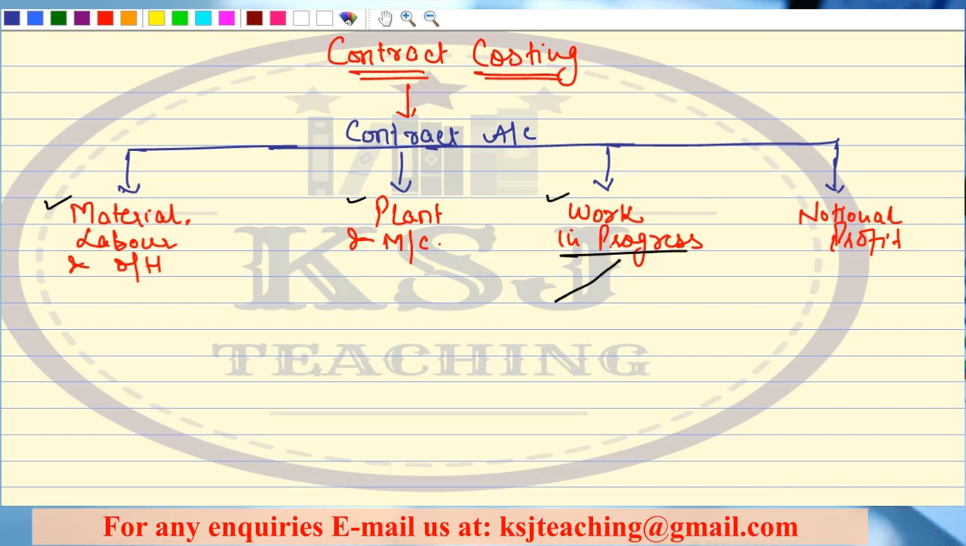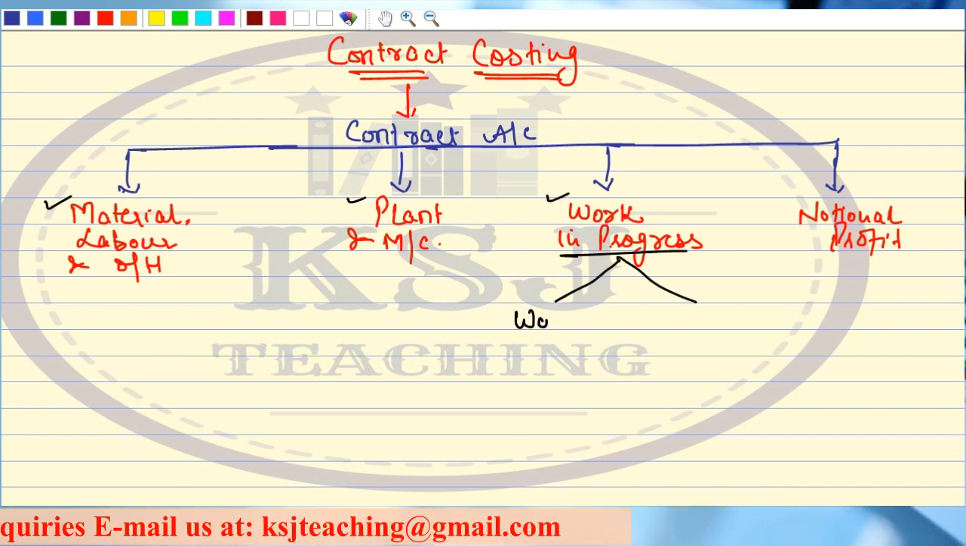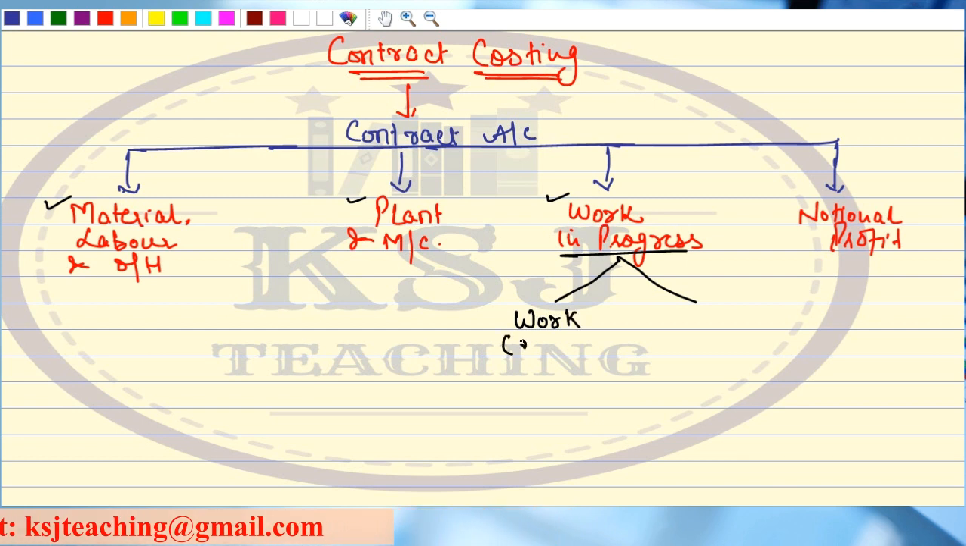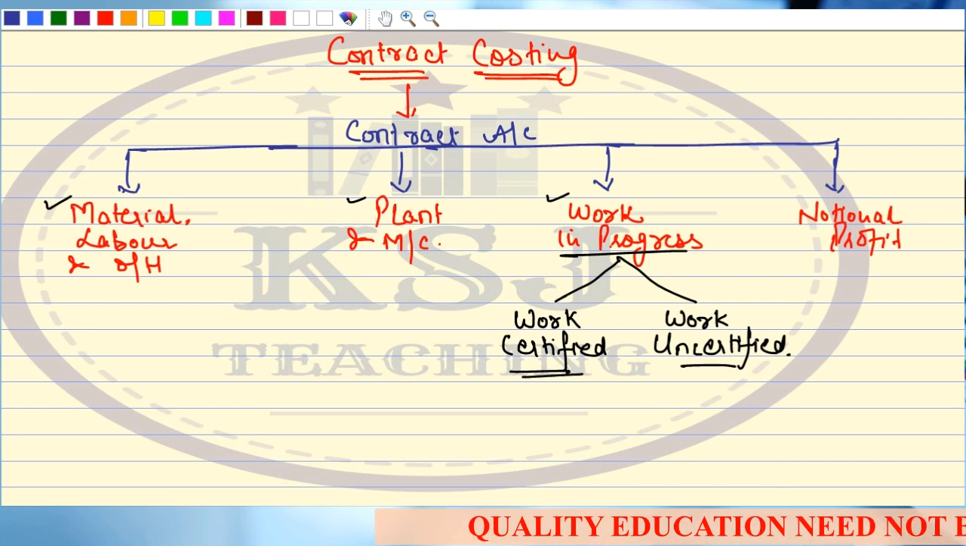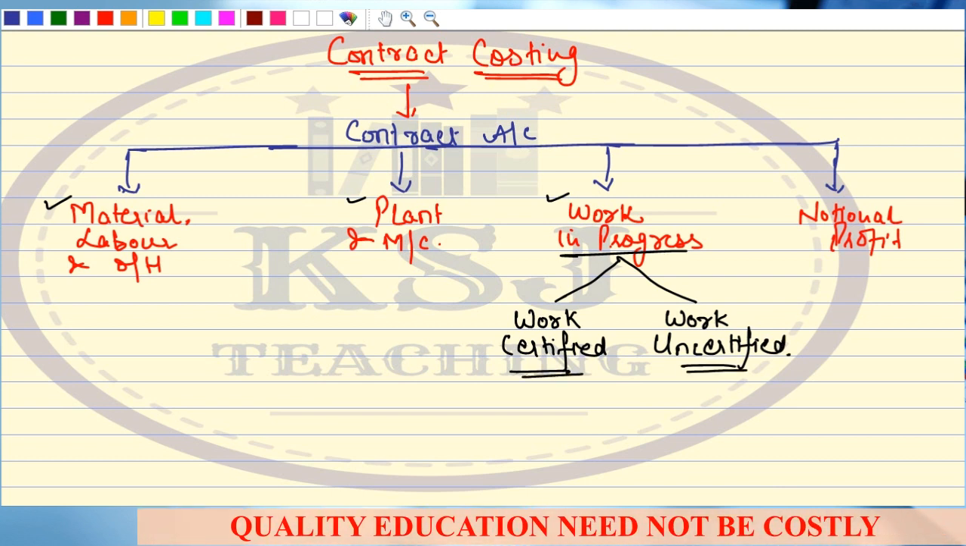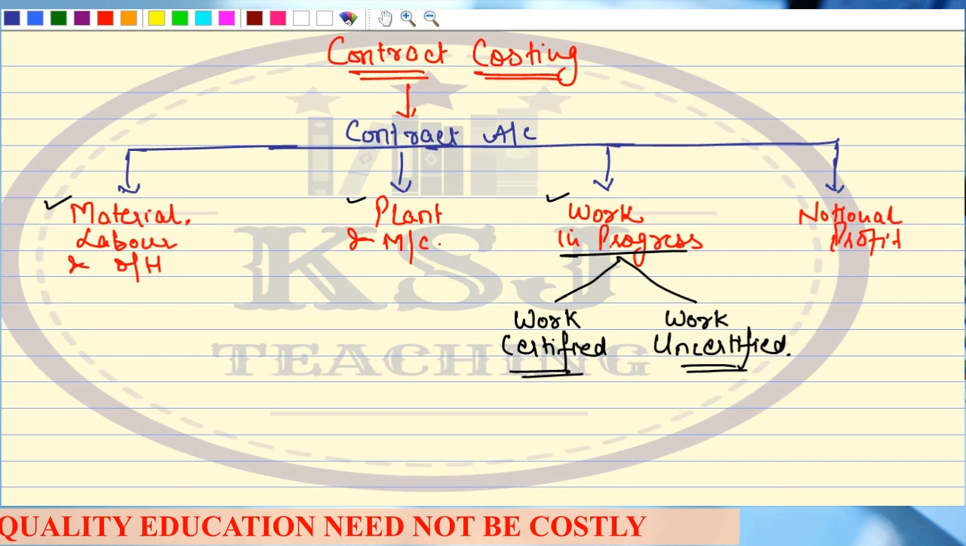In WIP we studied 2 concepts. One is work certified and the other one is work uncertified. So in the last lecture we understood the meaning of these 2 things, work certified and work uncertified. I hope that is clear.